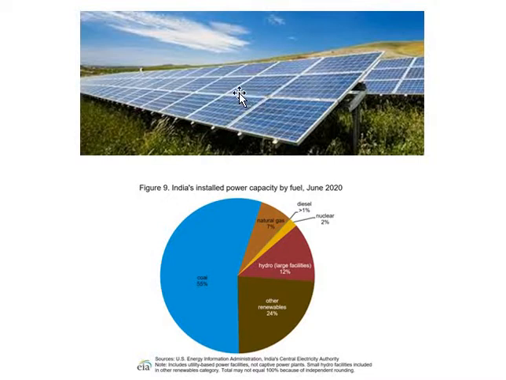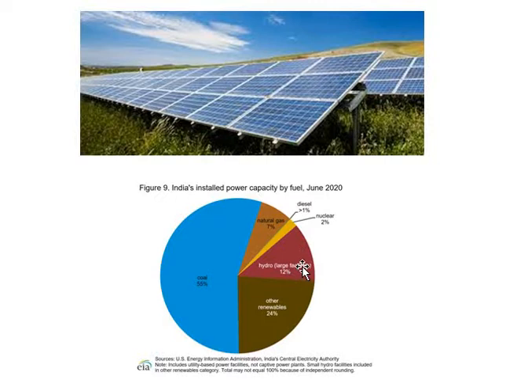So overall, dear students, when you observe this pie diagram, our overall requirement of electricity in Karnataka: 55% of the required electricity is generated by coal, and 24% by other renewable energy sources such as solar panels and windmills.